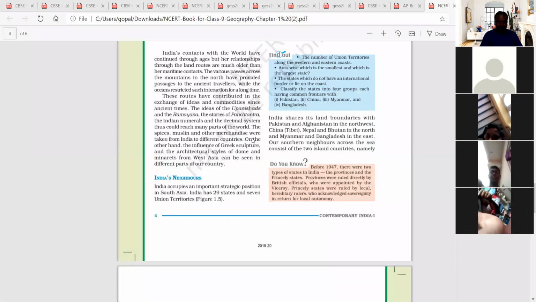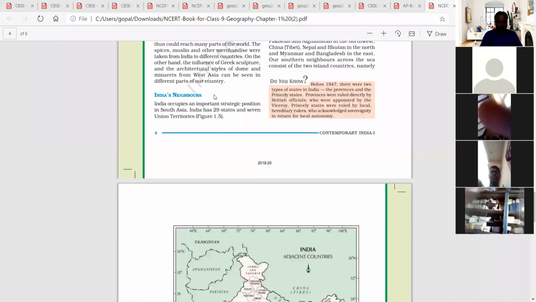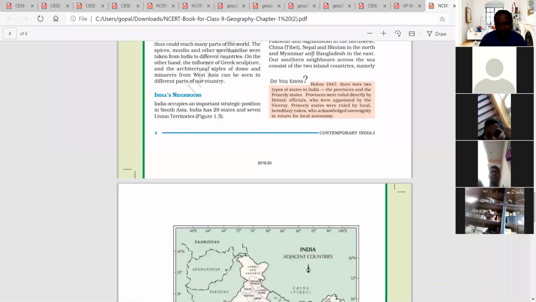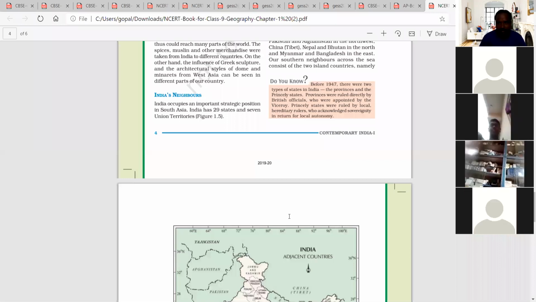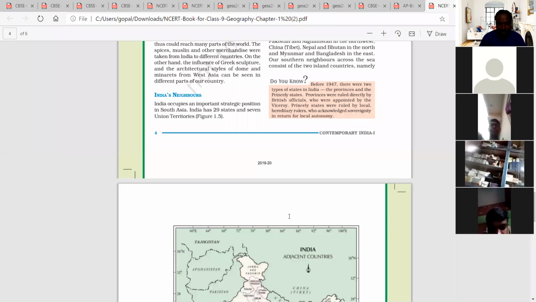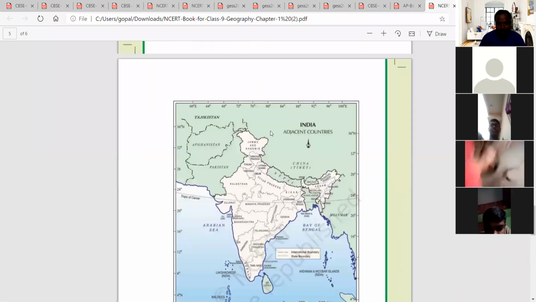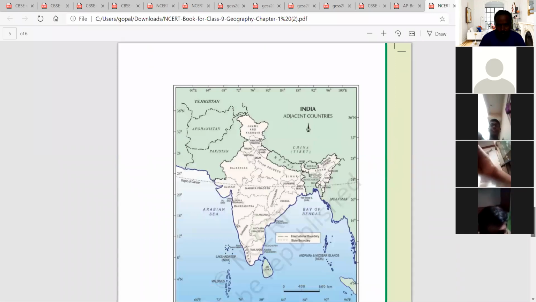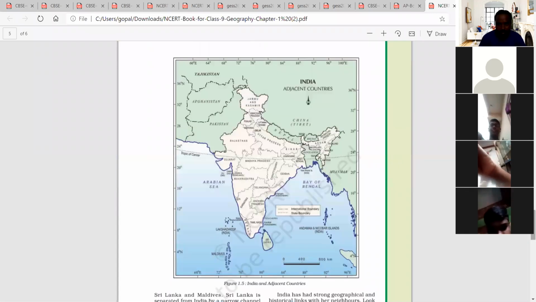Next, Indian neighbors. See here, which countries are the neighbors of India?